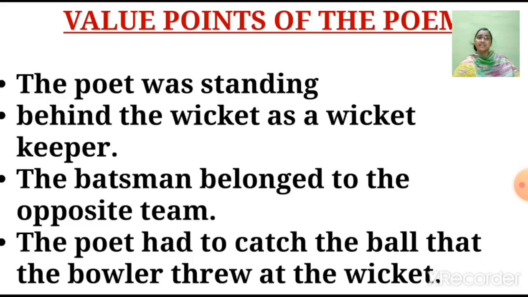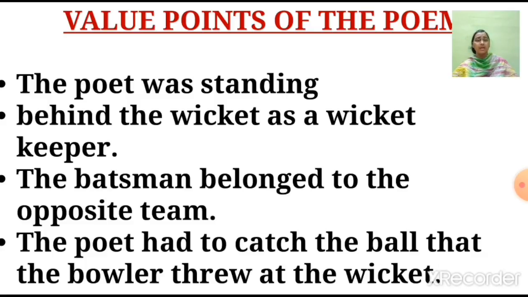Now let's understand the value points of this poem. The poet was standing behind the wicket as a wicket keeper. The batsman belonged to the opposite team. The poet had to catch the ball that the bowler had thrown at the wicket. Here the poem is based on cricket and the poet is a wicket keeper. Now to understand this poem we also need to understand something about cricket, right?